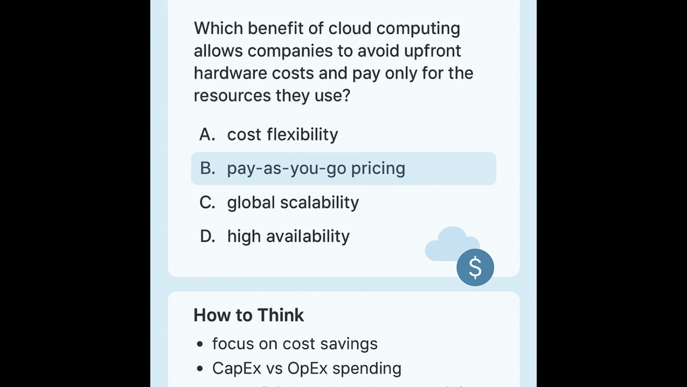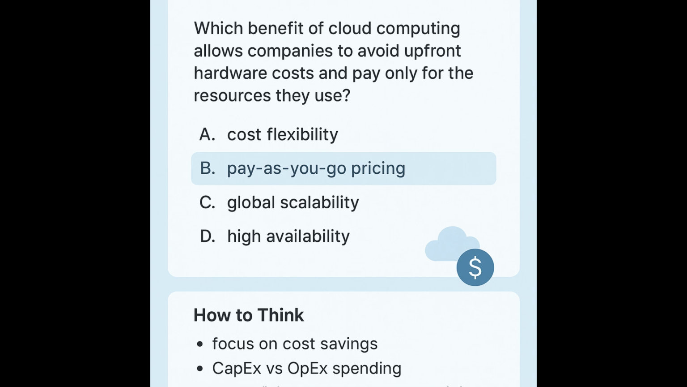Sample MCQ 1 question. Which benefit of cloud computing allows companies to avoid upfront hardware costs and pay only for the resources they use? A. High availability. B. Pay-as-you-go pricing. C. Elasticity. D. Scalability.